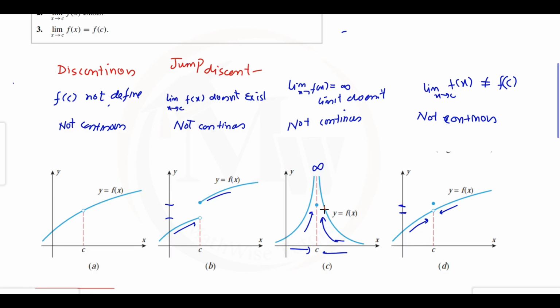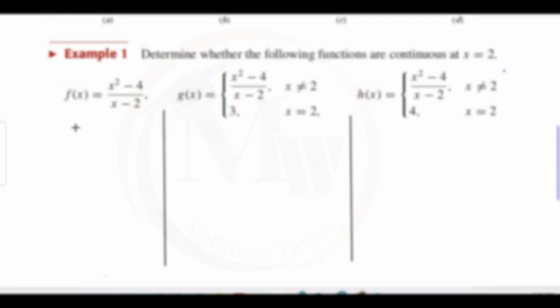The third one is again discontinuous because the limit is infinite, so this is called an infinite discontinuity. The last one is discontinuous only because the third condition is not satisfied, so this type is called a removable discontinuity.